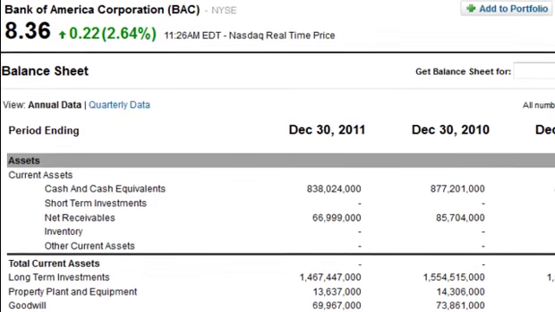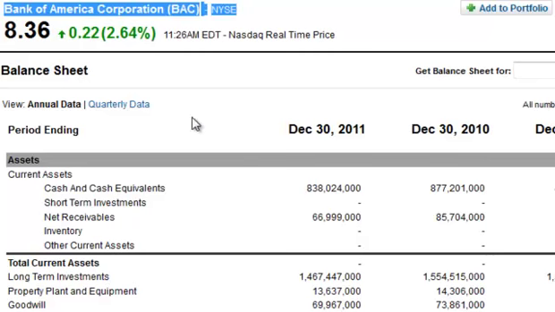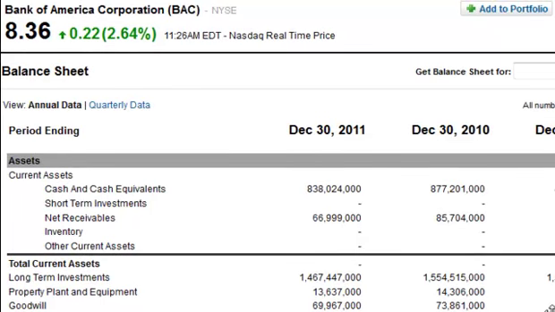Okay, here we are looking at the balance sheet for Bank of America. You can see it right here. And on the balance sheet is where you're going to find Goodwill. You'll remember, if you've watched our previous videos covering the balance sheet items such as assets, you know that they are listed in their order of liquidity. And the first set on the asset list are the quick assets, or those assets which can be liquidated within 12 months. And then the longer term assets, the second set, are those that take longer than 12 months to liquidate. And as you move down the list here, you'll come across Goodwill.